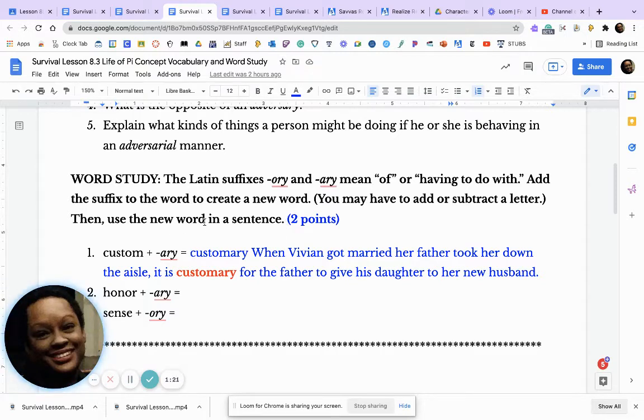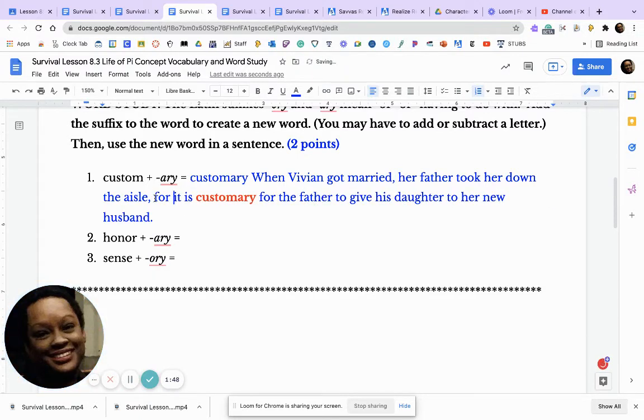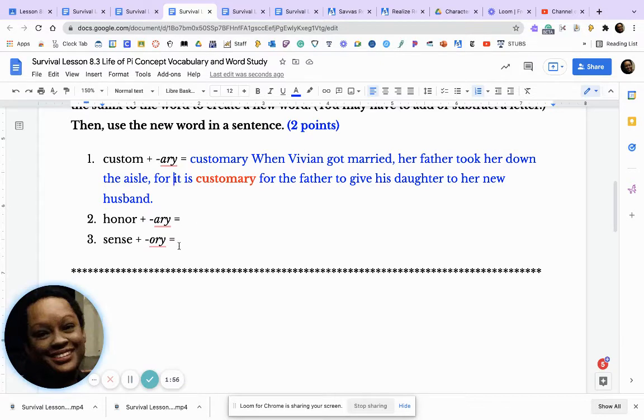Now, I want you to be careful with word study here, because what a lot of kids did the last time you had a concept vocabulary and word study is you use the word incorrectly or you spell the word incorrectly. So you need to make sure that you use the word correctly. So let's look at customary. When Vivian got married, her father took her down the aisle. For it is customary for the father to give his daughter to her new husband. Okay, customary. Okay, please be careful. Use the words honorary and sensory correctly and make sure that you spell them correctly.